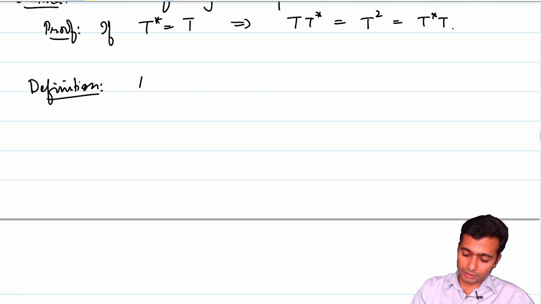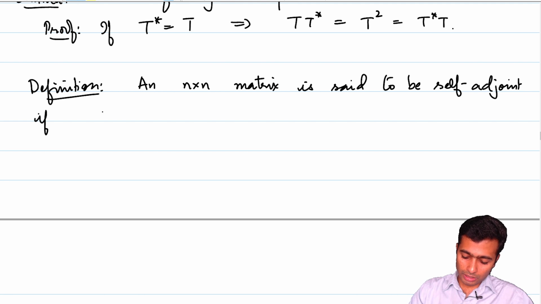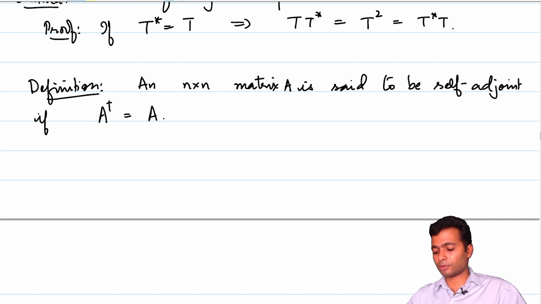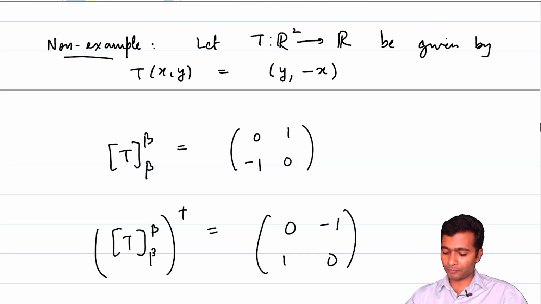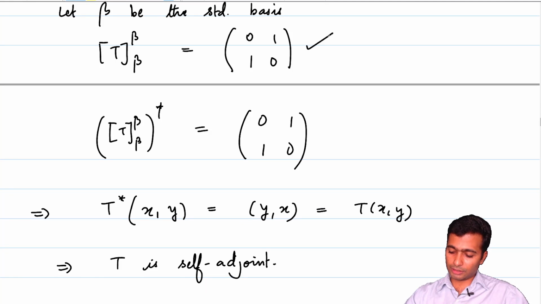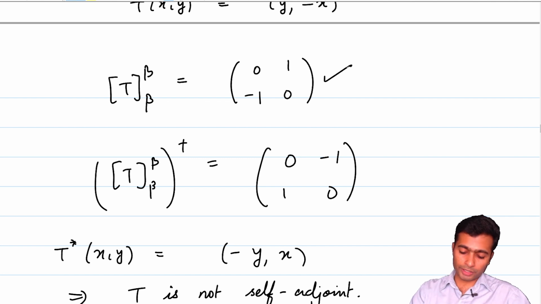An n cross n matrix A is said to be self-adjoint if the adjoint, the conjugate transpose of A, call it A star, is equal to the matrix A itself. So that's a straightforward definition one would expect. And in this case, the first matrix here is self-adjoint. However, this is not self-adjoint.